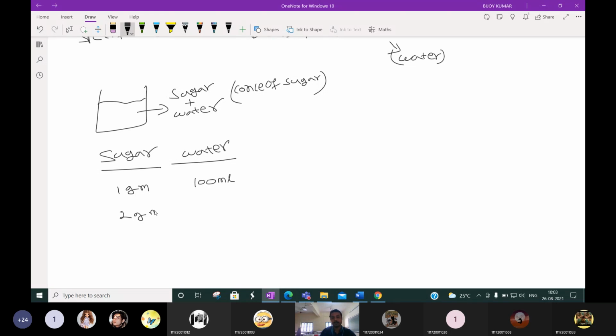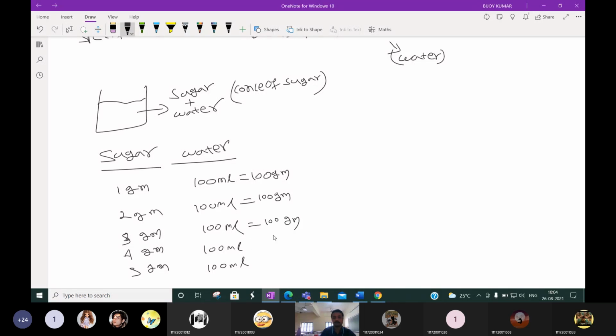Again 2 gram sugar in 100 ml, then 3 gram, 4, 5 and so on, each in 100 ml. Please listen carefully, this is a concept. And this 100 ml water we can write as 100 gram, because water has density 1, or you can say 100 ml of water will have the weight of 100 gram.